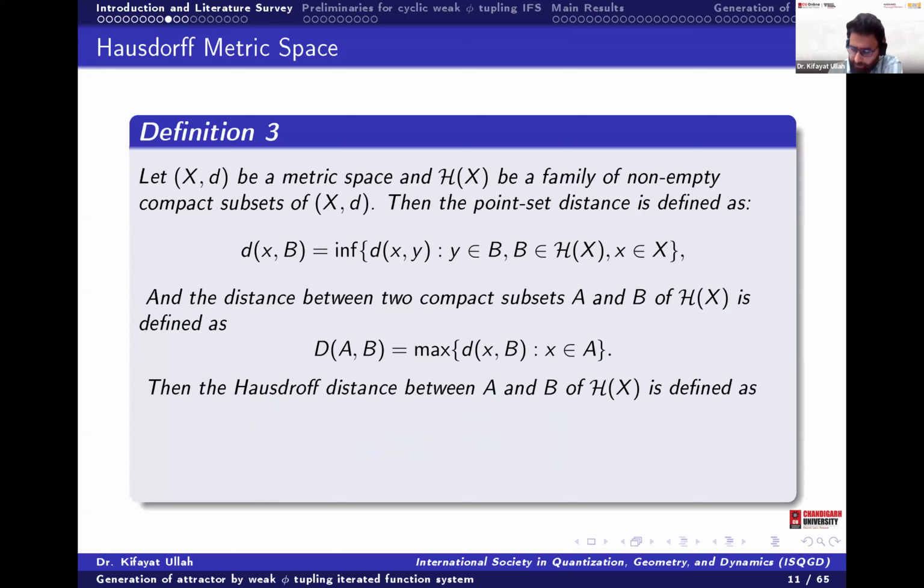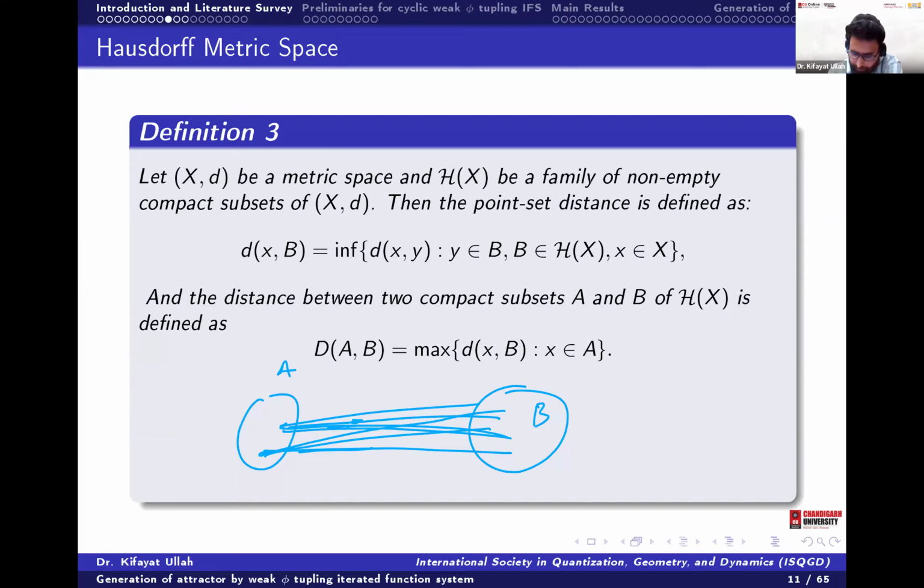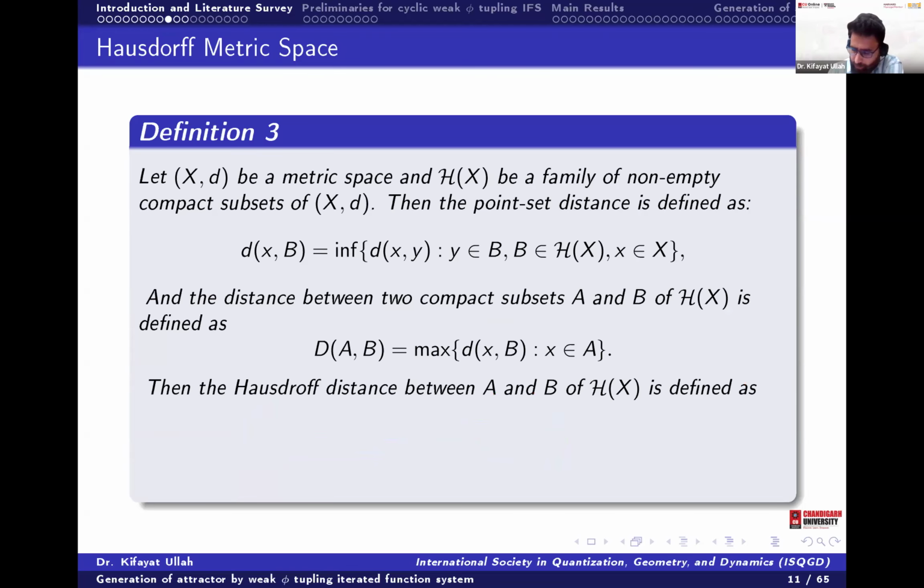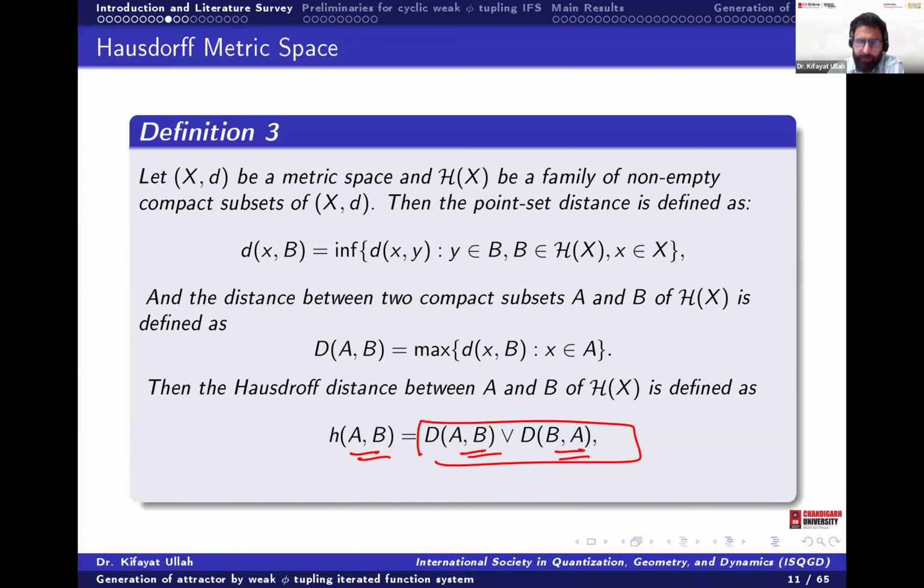And what is the Hausdorff distance? As we know, this distance does not define a metric. This d of A comma B is not equal in general to d of B comma A, so it does not define a metric space. So we use the Hausdorff definition: h of A comma B is the maximum of d of A comma B and d of B comma A. Then this space H of X with this h is a metric space, called the Hausdorff metric space.